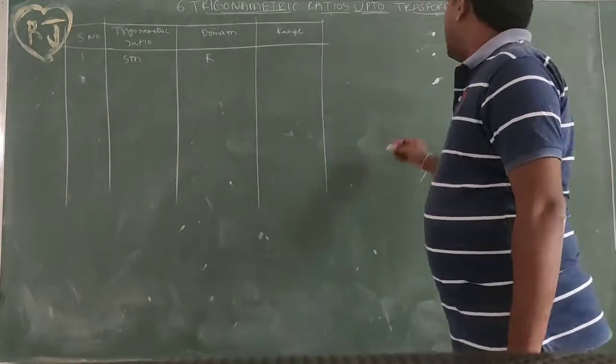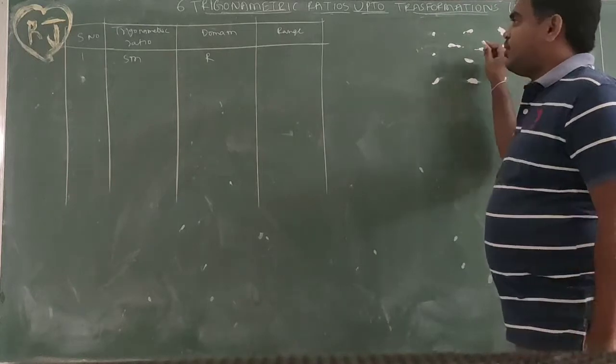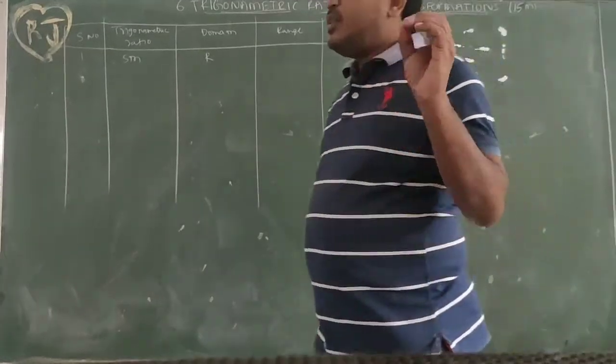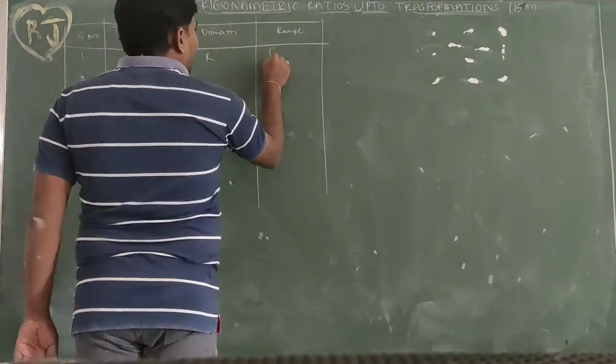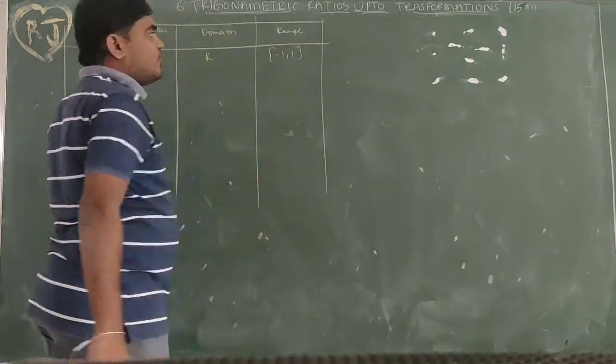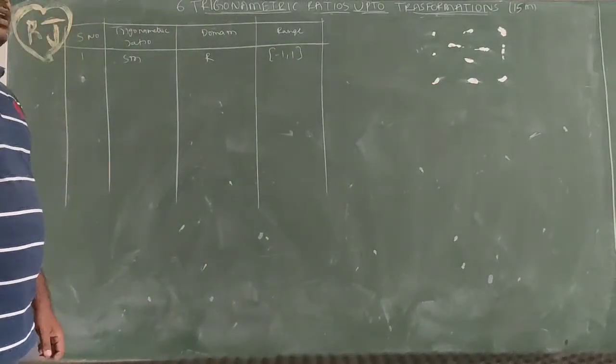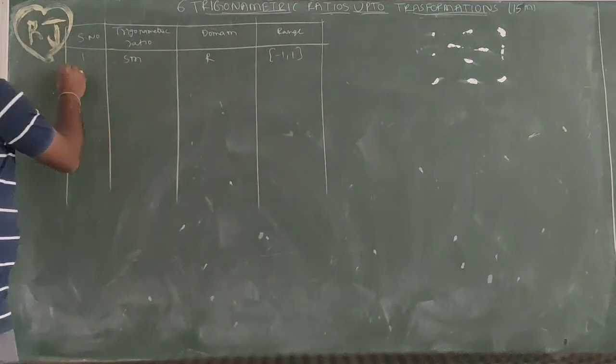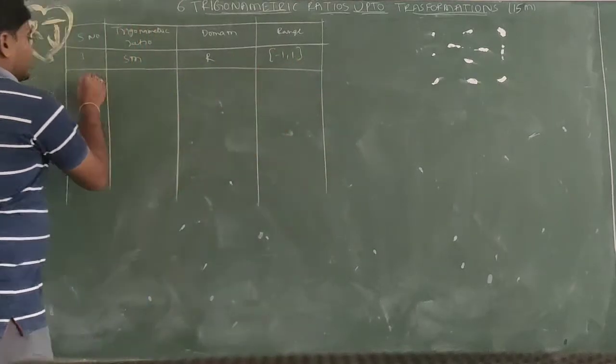For example, sin x is defined for all values. So the domain is R. Whatever sin value you take, the values must lie between -1 to +1. All the sin values lie between -1 to +1. Next, second, cos.